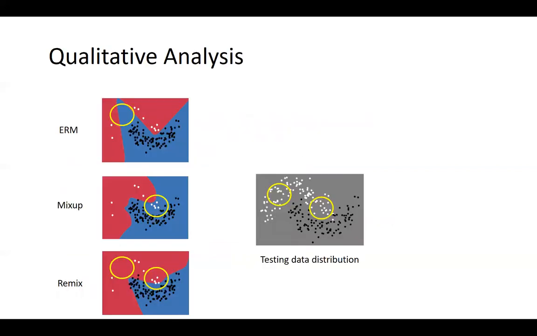To provide an intuitive explanation for the success of Remix, we visualize the decision boundary on a toy dataset, the 2-moon dataset from scikit-learn. Note that Remix has performed as we expected. The decision boundary is pushed towards the majority class, and thus more minority samples are being accurately classified. We highlight the key difference using the yellow circles.